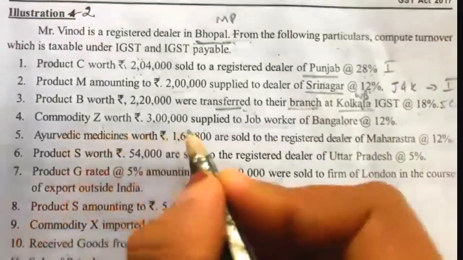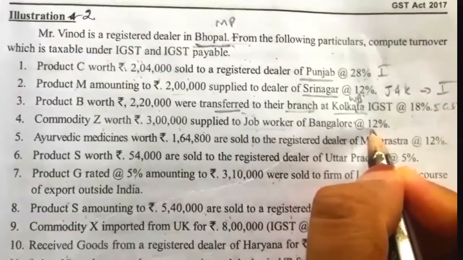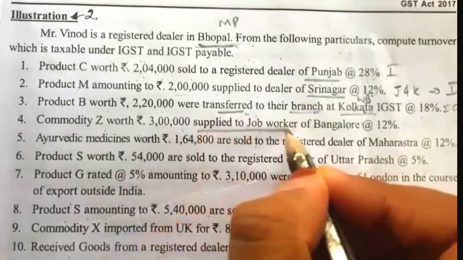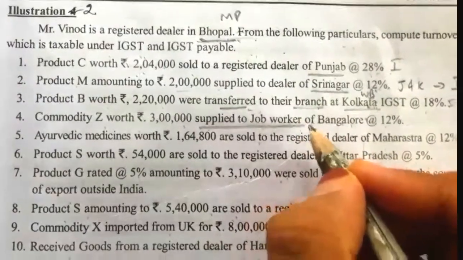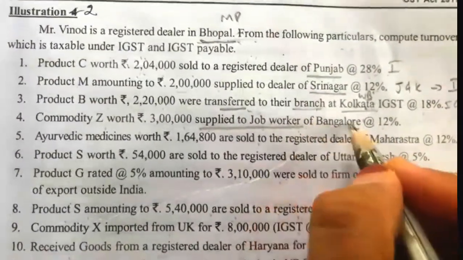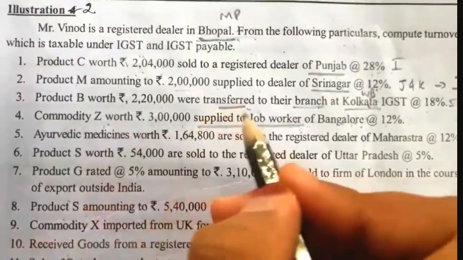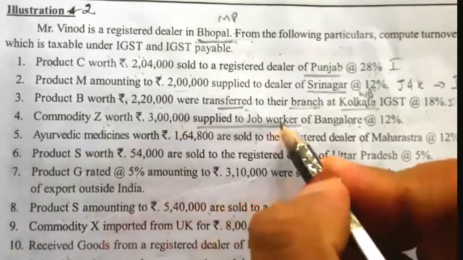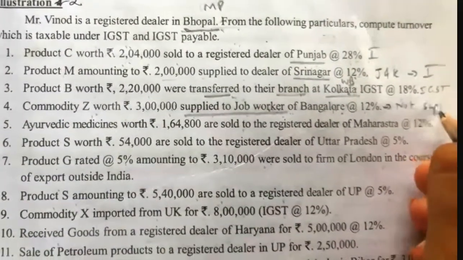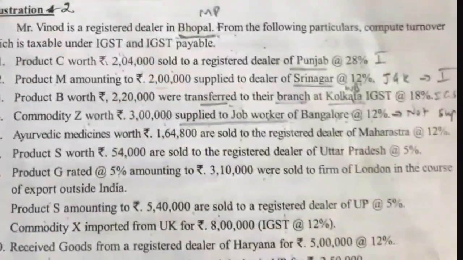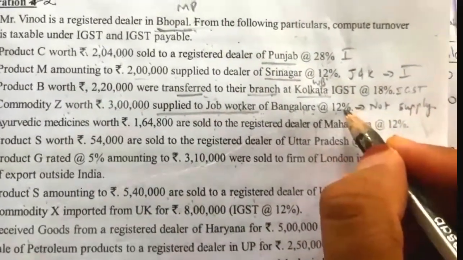Then commodity Z worth rupees 3 lakh supplied to job worker of Bangalore at 12%. This is supplied for completing the work. It is not a sale. It is not supplied to a dealer of Bangalore, it is a job worker of Bangalore. Mr. Vinod has supplied commodity Z to the job worker for completing that commodity. Supply to a job worker is not a supply. So we should not take this under IGST. No tax will be levied for this transaction.